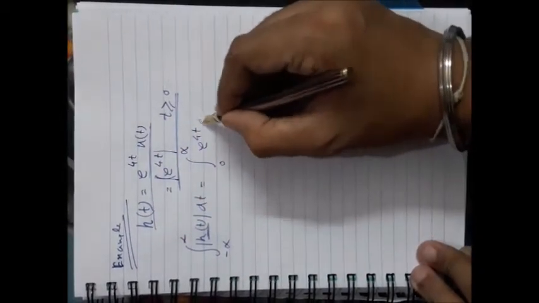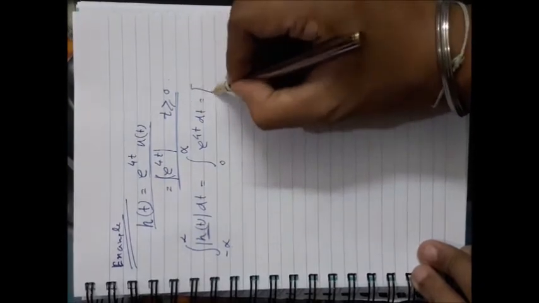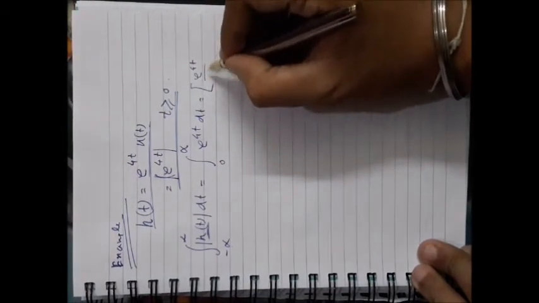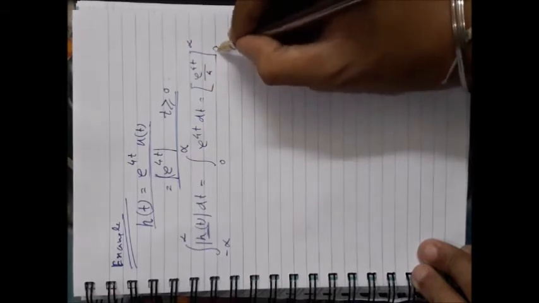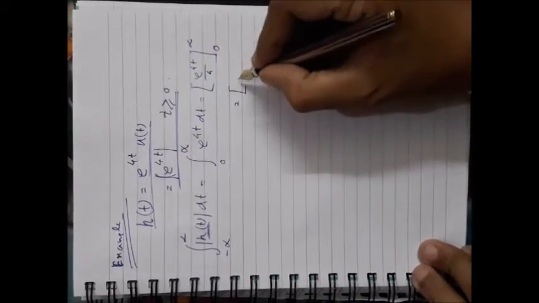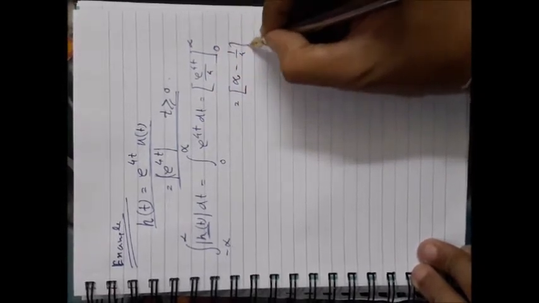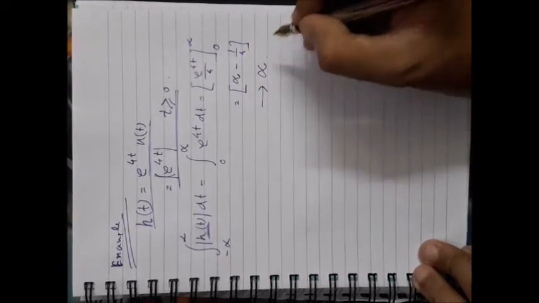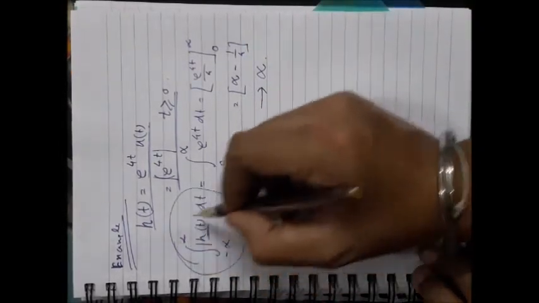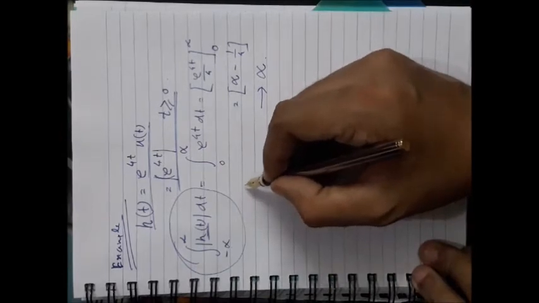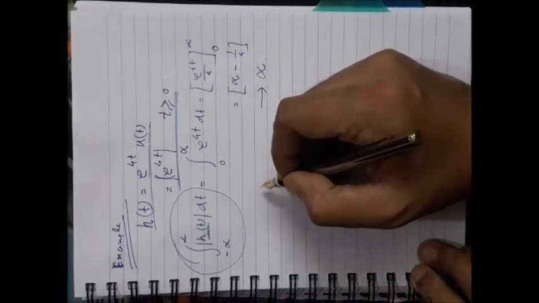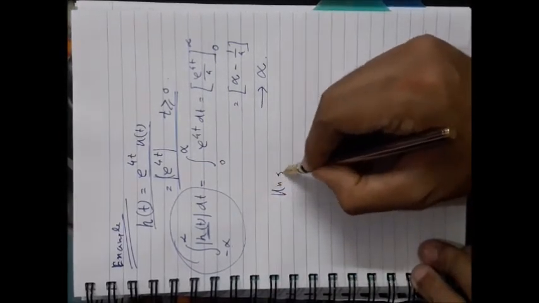Now do the integration, it will give you e to the power 4t by 4 from infinity to 0, that will give you infinity minus 1 by 4, that is tending to infinity. So this does not obey the condition of BIBO stability, so you can say it is unstable.